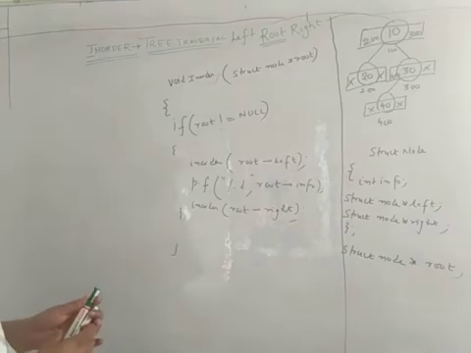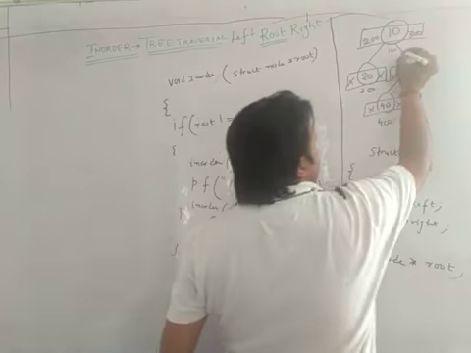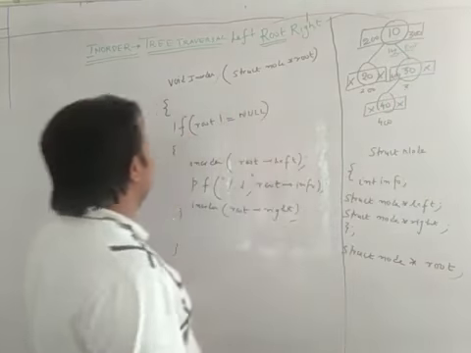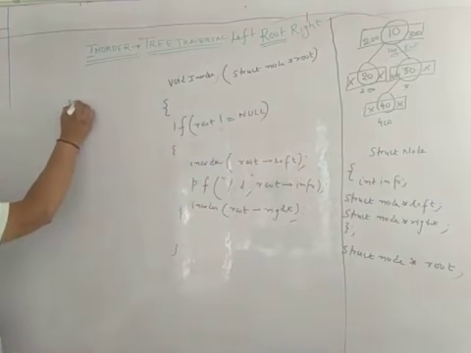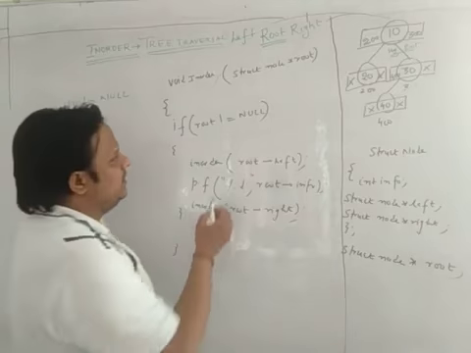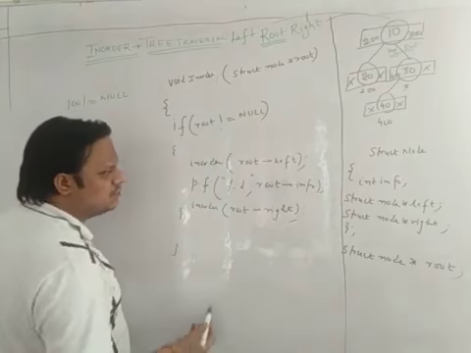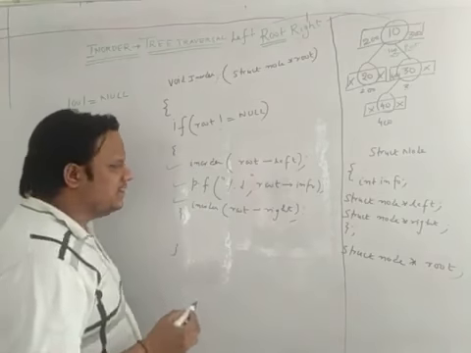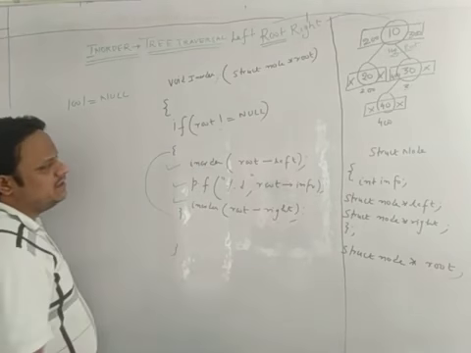So let's debug this code. How do you debug? The value of root, this is your root, is 100. You will write 100 not equal to null. If 100 is not equal to null, it means your condition is true. So when the condition is true, all three statements get evaluated, because they are all under the if statement.